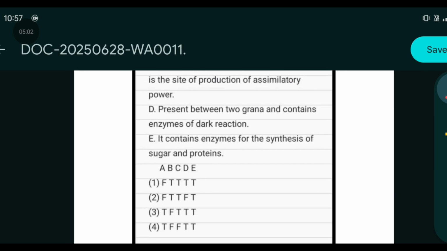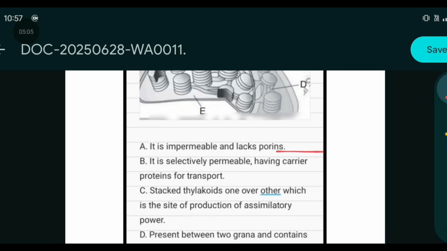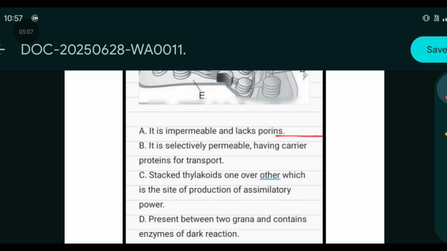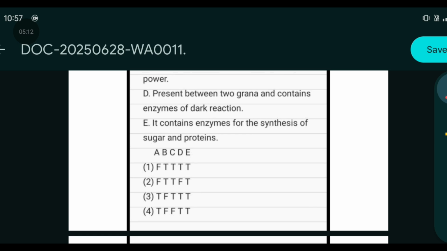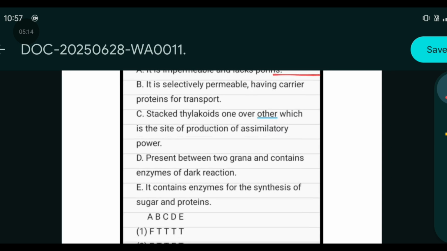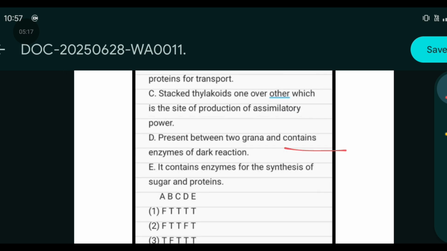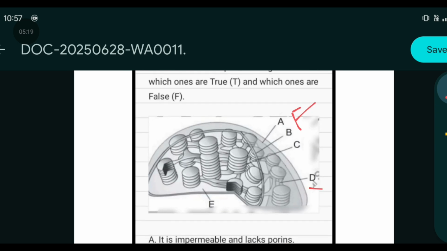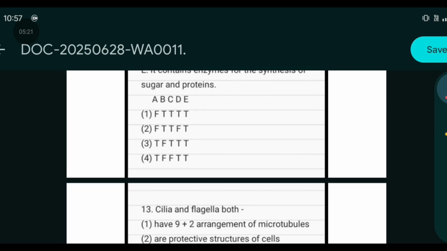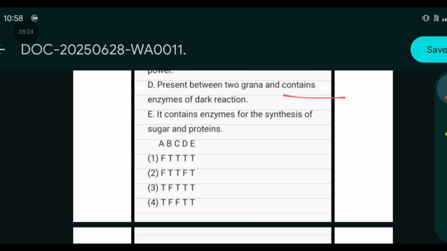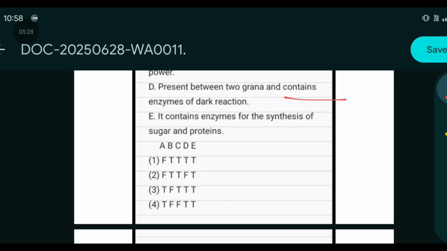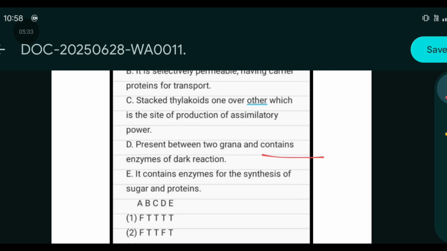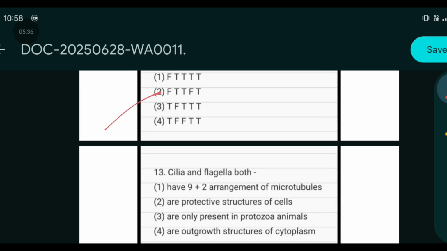It will be true. C, stacked thylakoids one over the other are the site of the light reaction. Yes, true. D, present between two grana and contains the enzymes of dark reaction. No, it is not the enzyme of dark reaction. E, it contains the enzymes for the synthesis of sugar and proteins. Yes, it is correct. So option 2 will be the correct answer.